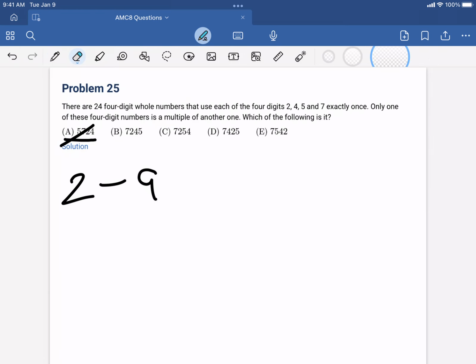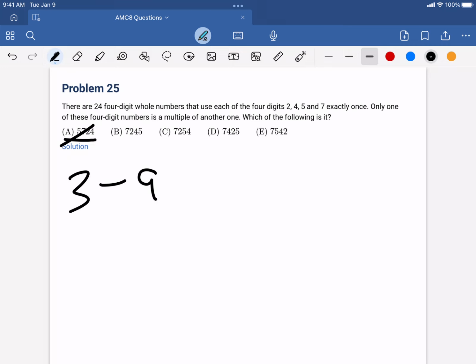So let's continue with the next ones. In the next ones, if we divide by 2, we start with a 3, which is not going to work. So any of these divided by 2 would start with a 3, and 3 is not one of the 4 digits. So let's move on to the next number. So let's start with 3 now.